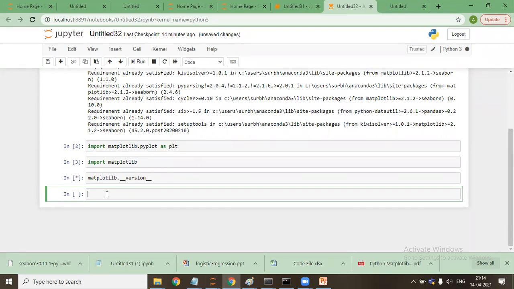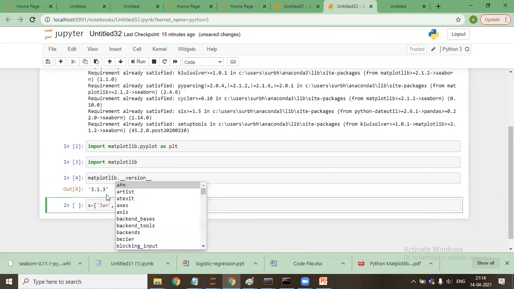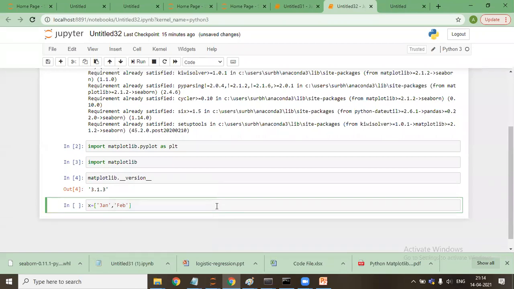This normally changes, but let me check. It should be the latest version all the time because we have refreshed our matplotlib installation. It's saying 3.1.3. That is the latest version. Okay, guys.